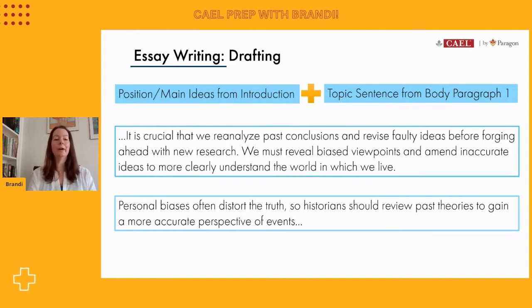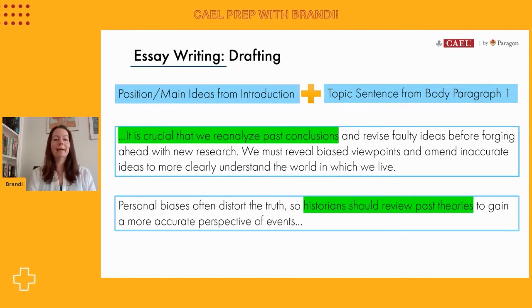Personal biases often distort the truth, so historians should review past theories to gain a more accurate perspective of events. The coherence there, I think, is okay. I think that blends fairly smoothly, so I'm not too worried about adding transitions. I will double check that my information, though, is accurate and I've not repeated too many words.